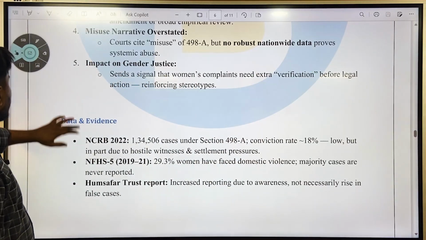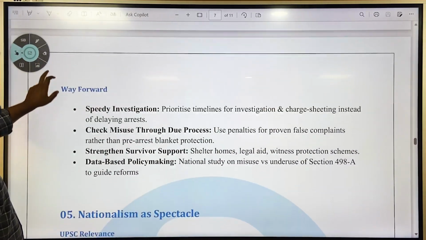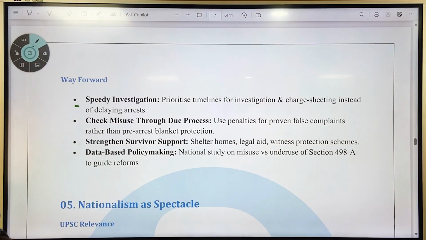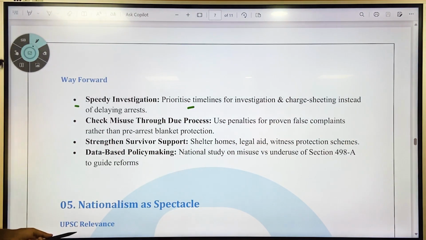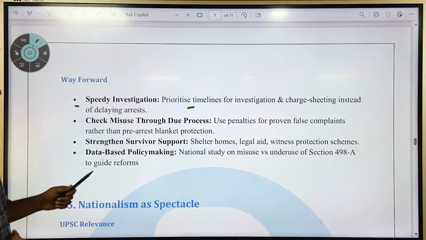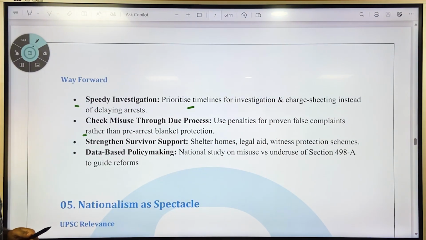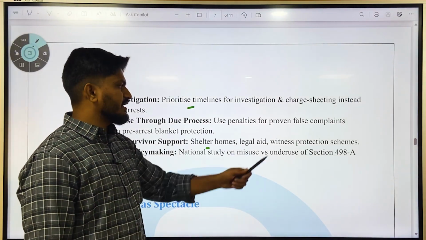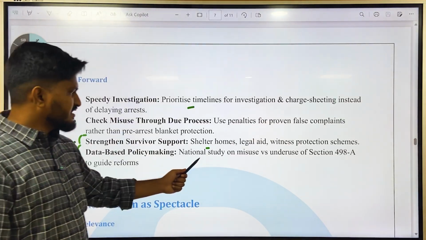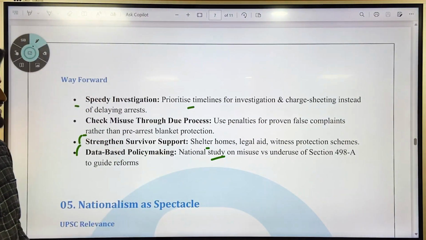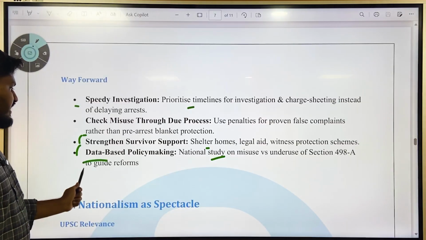Next, the way forward. There should be speedy investigation, that is, prioritize timelines for investigation and charge sheeting instead of delaying the arrest. Next is check misuse through due process. Use penalties for proven false complaints rather than pre-arrest blanket protection. Strengthen survivor support, that is, shelter homes, legal aid and witness protection schemes. Data-based policy making, that is, a national study on misuse versus underuse of section 498A to guide reforms.